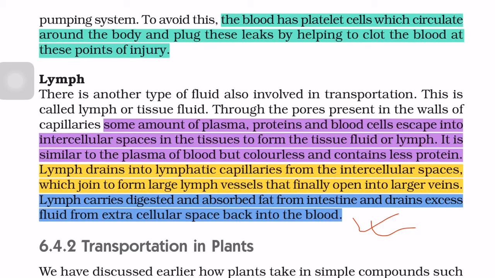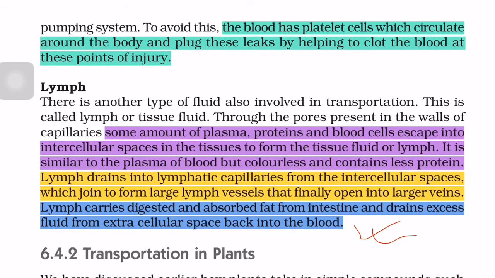So you just remember the function of blood platelets. Blood platelets help to plug the leaks by helping to clot the blood at the points of injury.